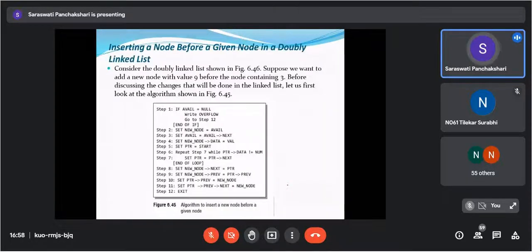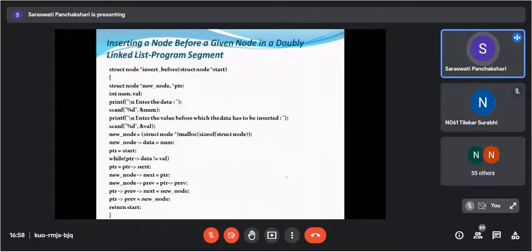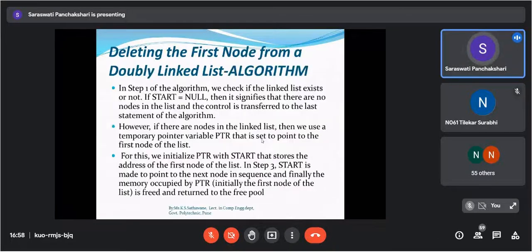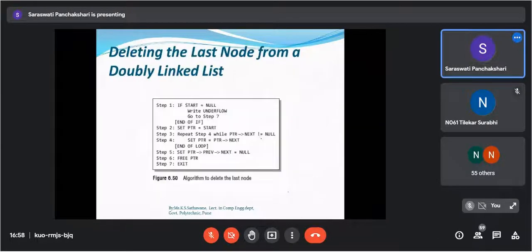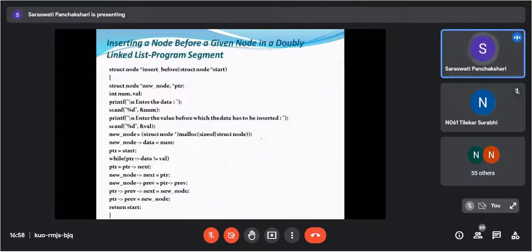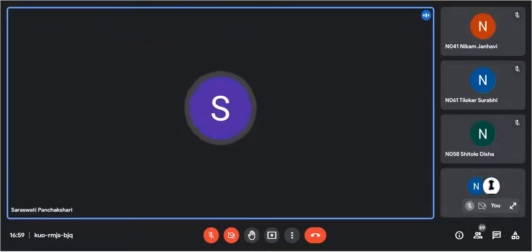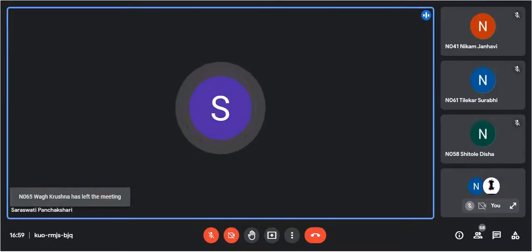Now in the same way we can insert before a given node. You have to go through it. And for deleting, again these 4 conditions are there: delete the first node, delete the last node, the simplest ones, these 2, and then the node after a given node is deleted, the node before a given node is deleted. I'm going to post all these PPTs in your classroom. Understood? Yes, ma'am. You can refer to this presentation, and if you have any difficulty, you can ask me.